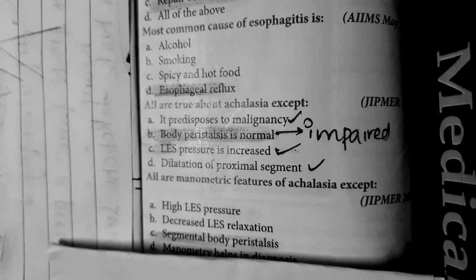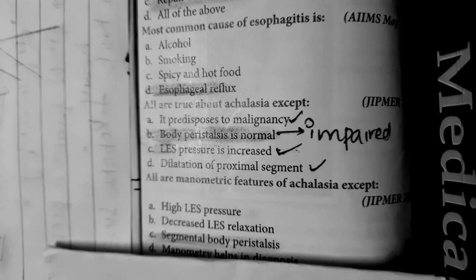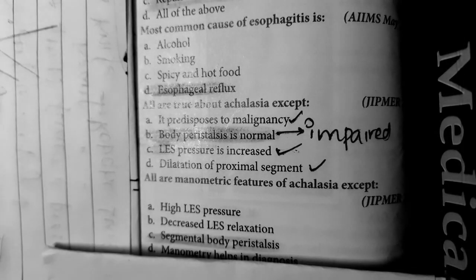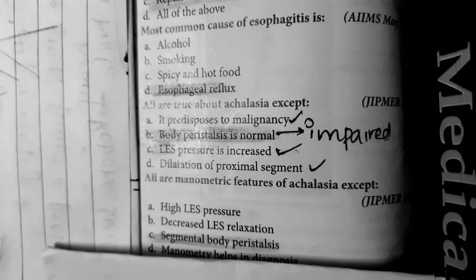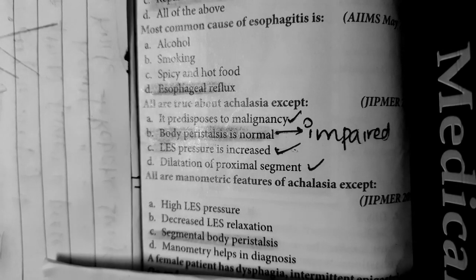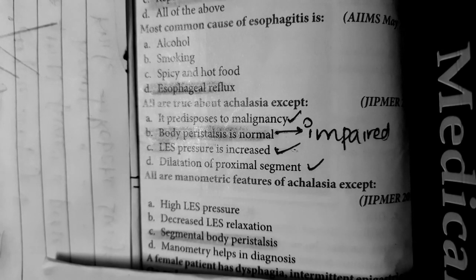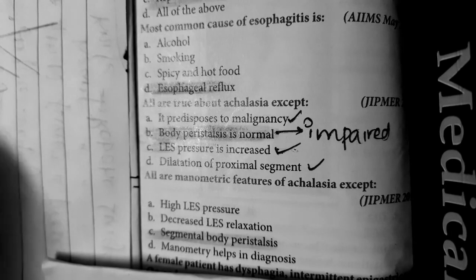Segmental body peristalsis, false. Here in achalasia there is no evidence of peristalsis at all, no progressive peristalsis. And manometry helps in diagnosis. Actually, manometry is the investigation of choice for achalasia cardia.